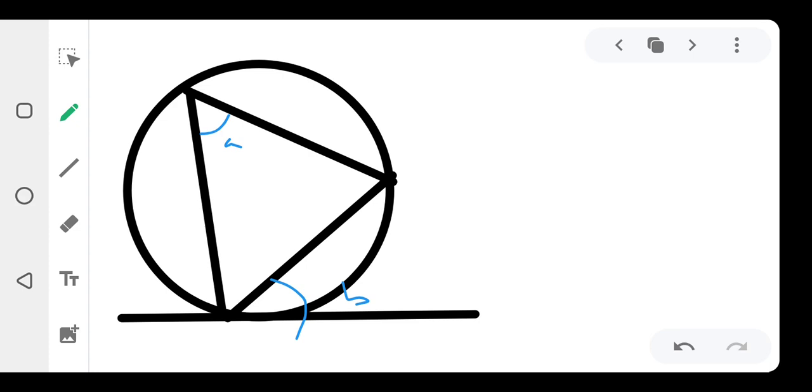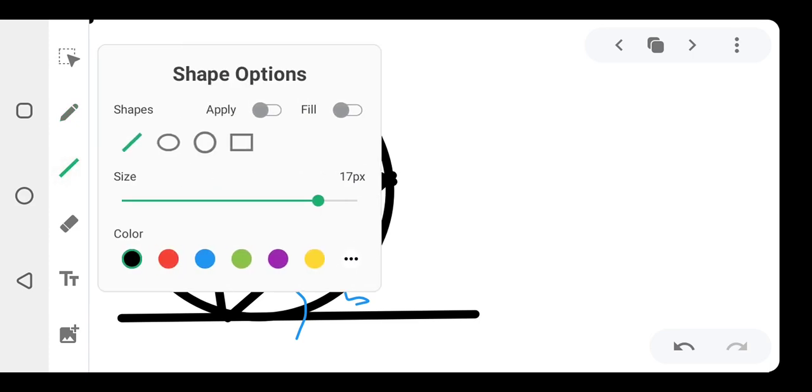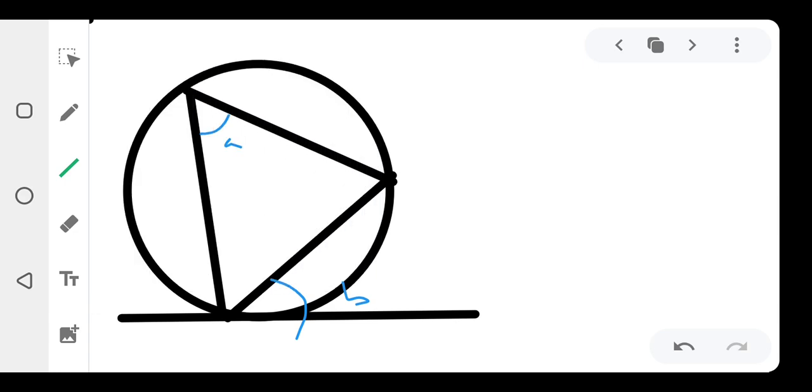So for me to do that, let me use red here now. I'm going to draw another angle here so that we can get it better. I'm going to draw another angle here just to prove. Alright now. So in this case, what am I going to do now? It's very simple, right?